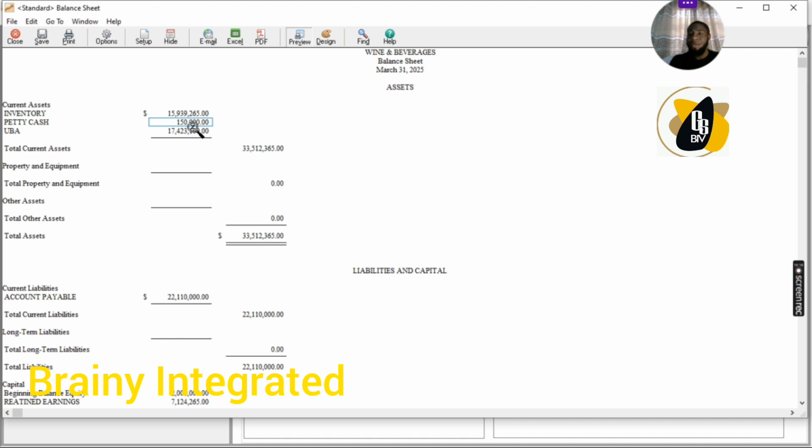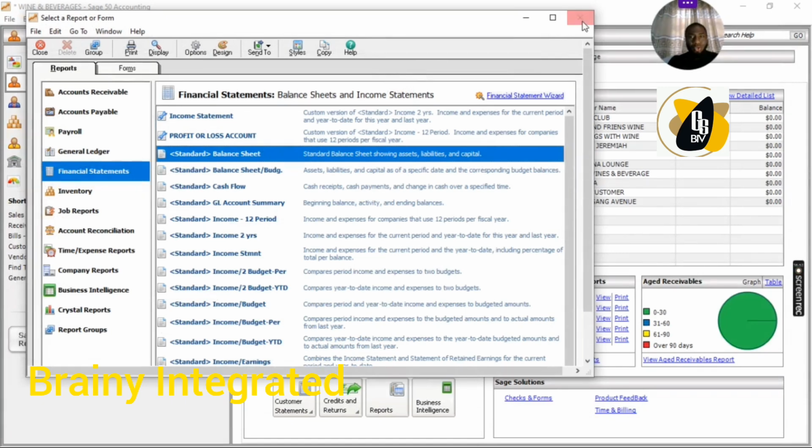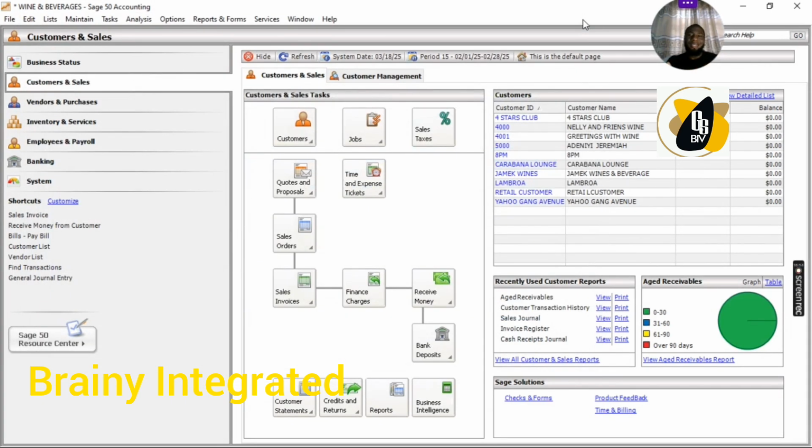There was nothing there before. So when the cashier requested for imprest, right, 150,000 was moved from this UBA to the petty cash account. You might want to use OPay or Moniepoint or any other account that is not the main business bank account for it, or the money was withdrawn as cash. All right, so that is the first process. Now, as you keep spending this money, what do you now do? So there are two ways to record it.